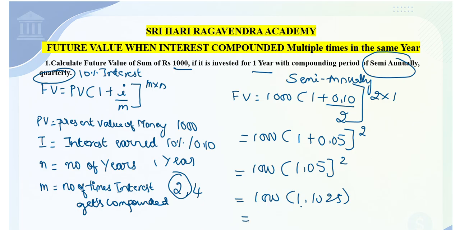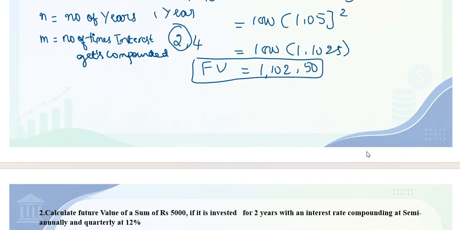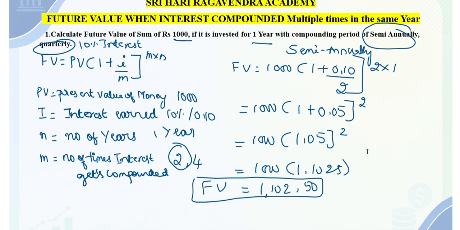Therefore, 1000 into 1.1025, my future value is equal to 1102.50 rupees. This is for semi-annually, students. Now, if I want to calculate it for quarterly, I'll just do it here.